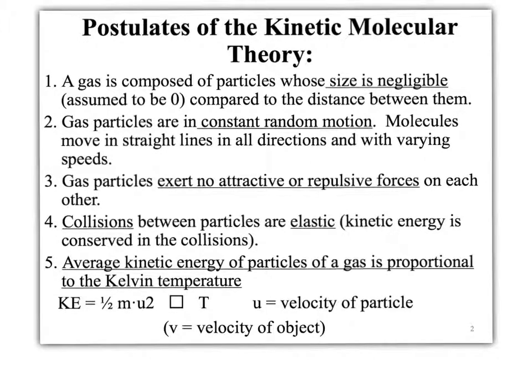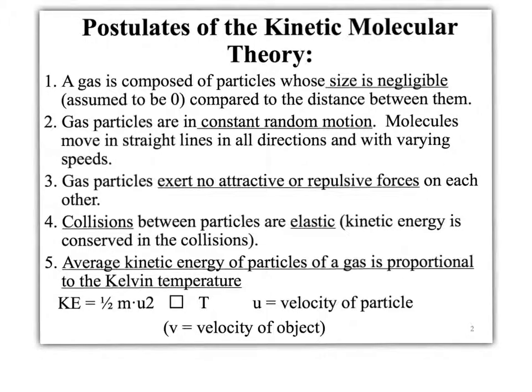There are 5 postulates to the kinetic molecular theory. First of all, we know that a gas is composed of very, very small particles, and there's a lot of space in between them. So when we're comparing the size of the particles to the distance between them, we say the size is negligible and assume to be 0. Second, the gas particles are in constant random motion. Molecules move in a straight line in all directions and different speeds until they hit something and bounce back. The third postulate, these gas particles exert no attractive or repulsive forces on each other. This is because they're going so fast and they're so far apart that they don't care where the other one's at. They have no attractive or repulsive forces.